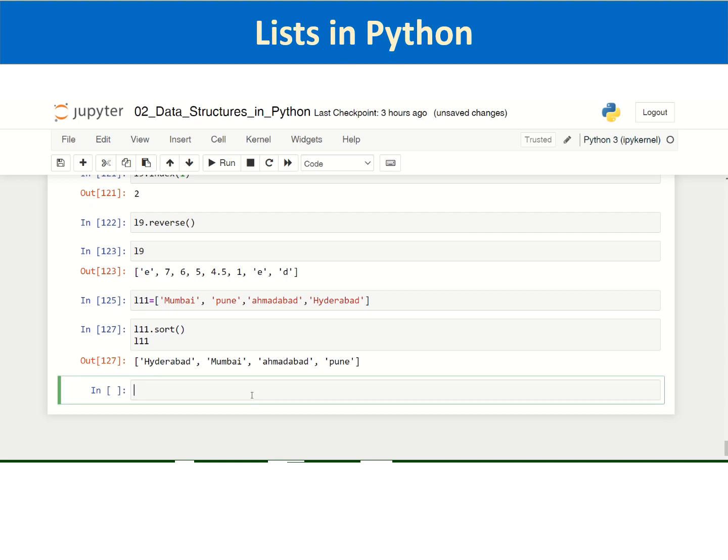Similarly, if there are numerical values, it will sort numerically. The smallest value comes first by default, since sort does the sorting in ascending order. The smaller value will come first and the bigger values later. However, you can have descending order also by specifying the optional parameter reverse.